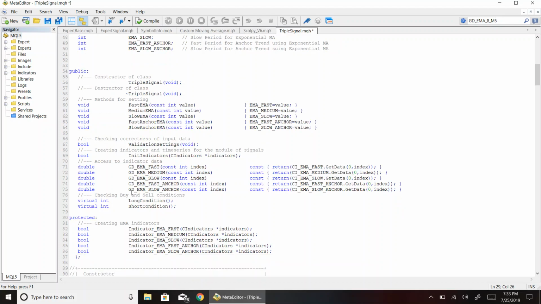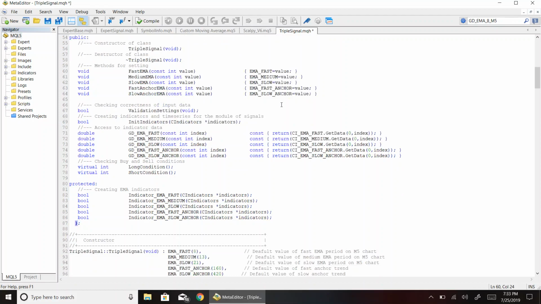We check for correctness of the variables using the validation settings, meaning that the fast EMA has to be a smaller period than the medium EMA, and the medium must be smaller than the slow, and so on. We then initialize the indicators here in line 69.